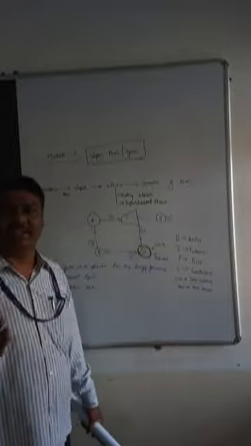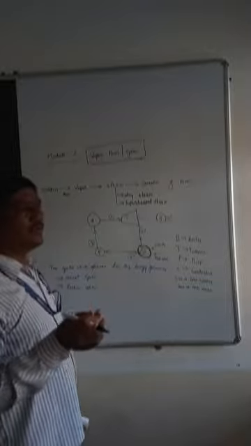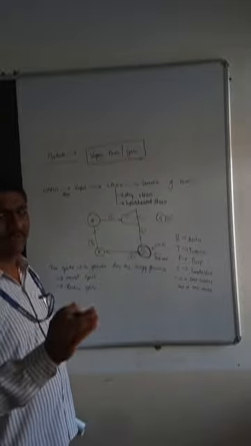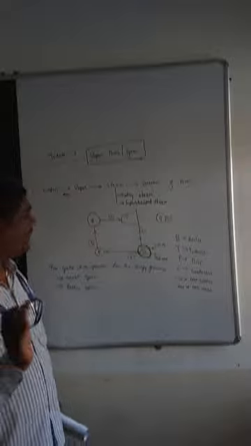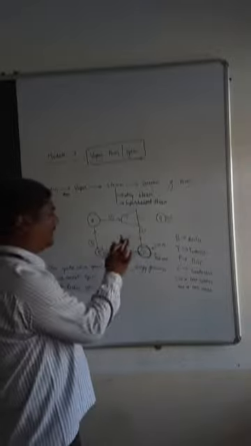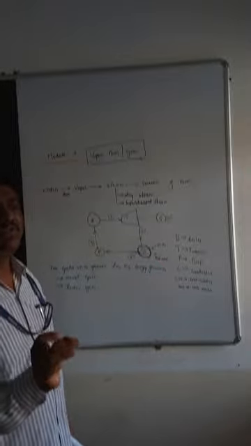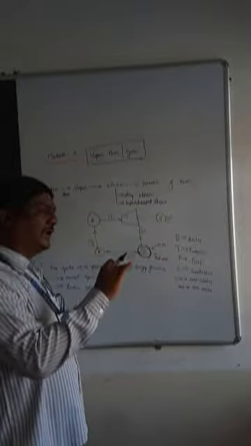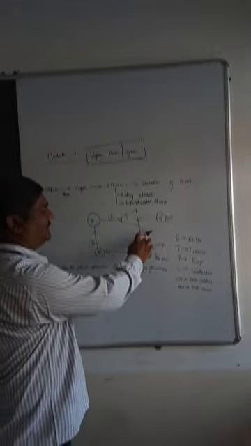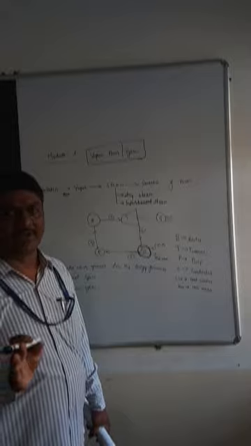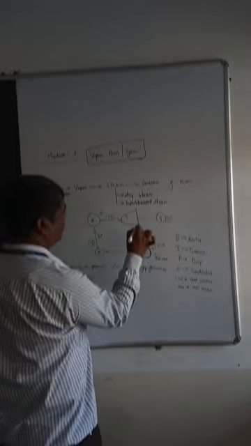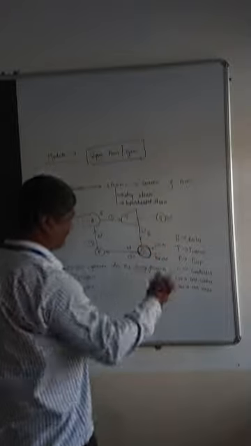The boiler is a device which converts the input water into steam. The pump pumps the feed water into the boiler, and the condenser is a device which is the opposite of the boiler. Here water is converted into steam, and here this steam is converted into water. So here it is water to steam and here steam to water.